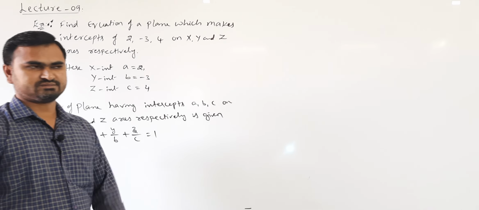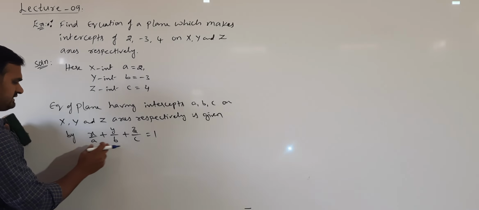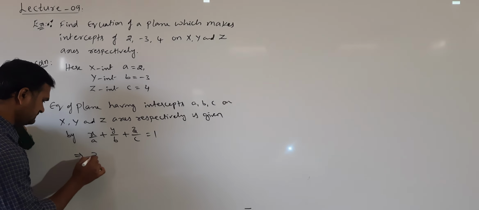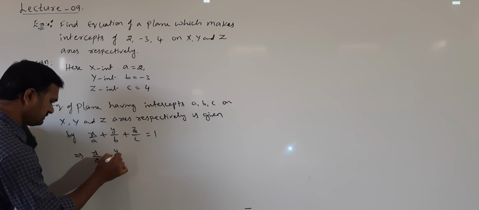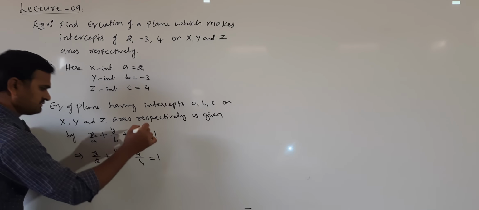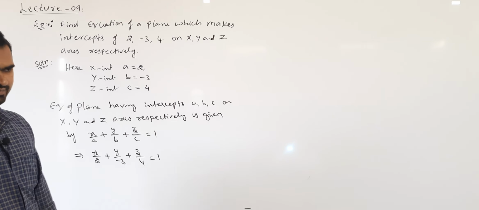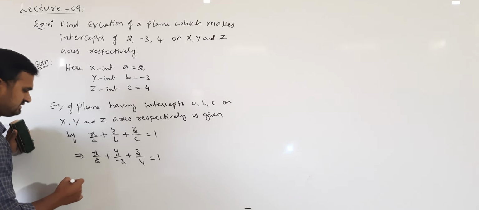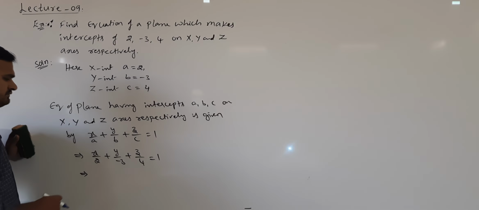The plane equation in intercept form we know. So intercepts are given, just substitute. So x by 2 plus y by -3 plus z by 4 is equal to 1. Okay, you can stop here. Still, if you want to simplify, take the LCM and simplify.